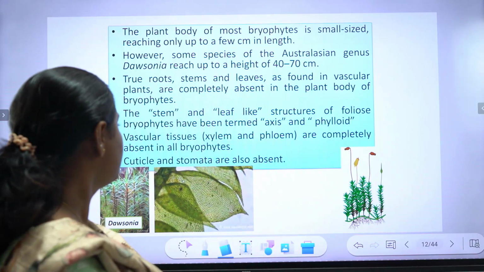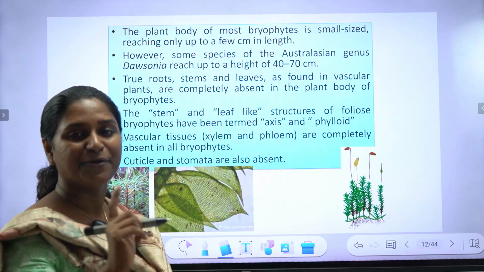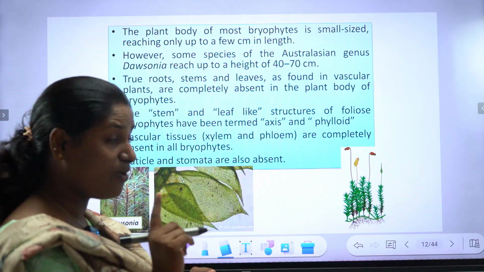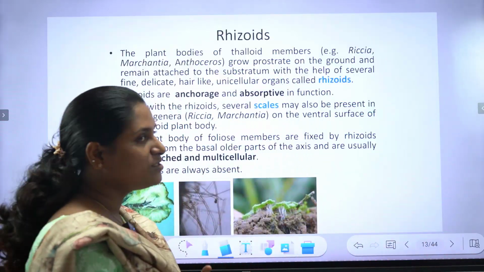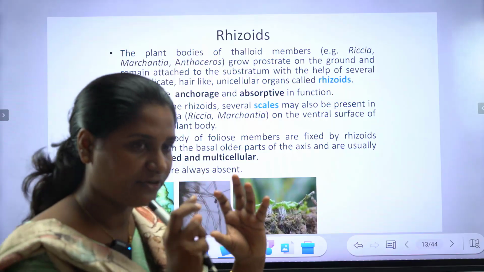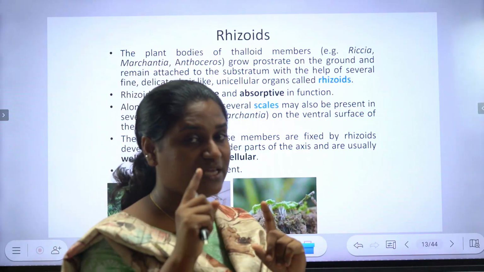Yeah. So vascular tissues are completely absent. We mentioned earlier, cuticle and stomata are also absent in bryophytes. So we made a brief introduction about the gametophytic plant body. Next we are going into each appendage.